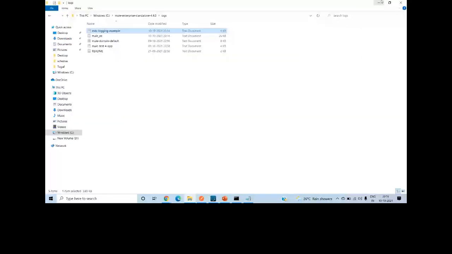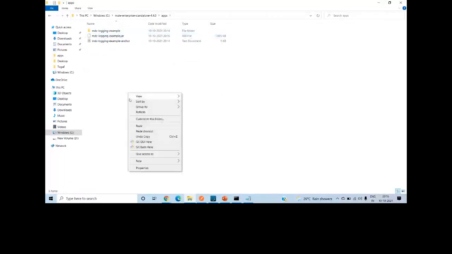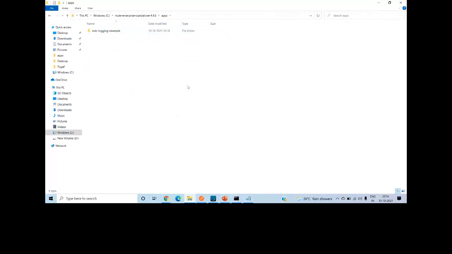Let me copy this file again and go to apps. It will redeploy. Let me check. It's redeployed, I think. Okay, let me send the request. I will send two requests, and we'll change the UUID.